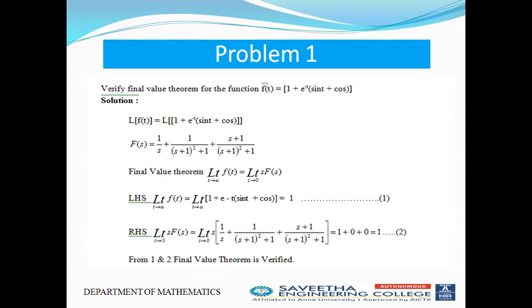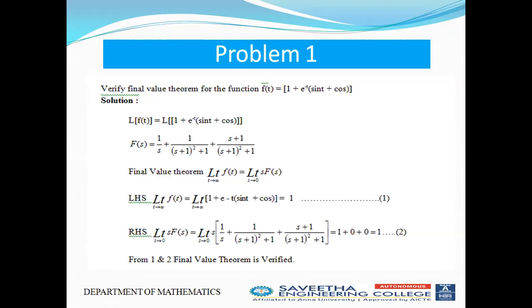First, I am going to find the LHS term. Limit t tends to infinity f(t) is equal to limit t tends to infinity of 1 plus e power minus t (sin t plus cos t). The first term is a constant, we can keep it, and in the second term e power minus infinity becomes 0, so 1 plus 0 we get 1. Now we find the right hand side.